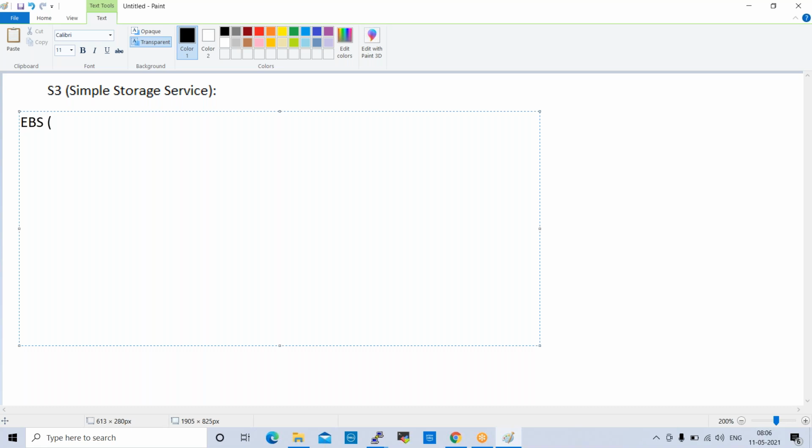EBS means Elastic Block Store. EBS volumes are block level storage.